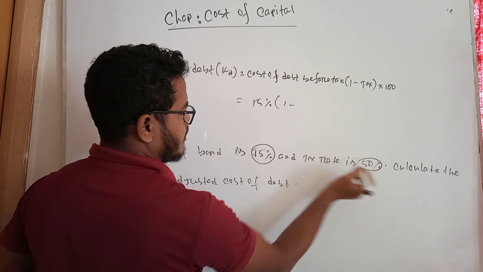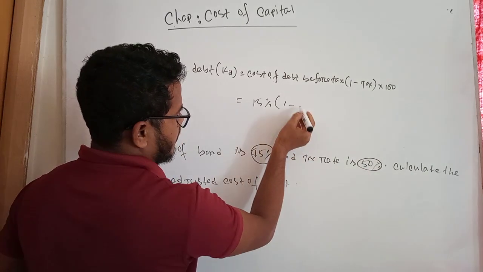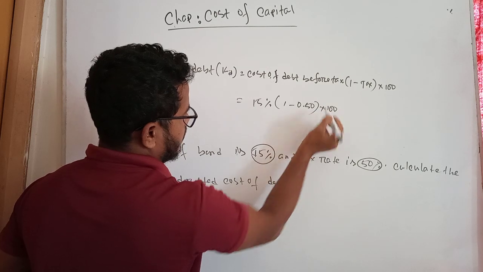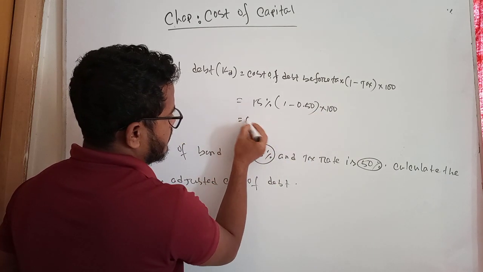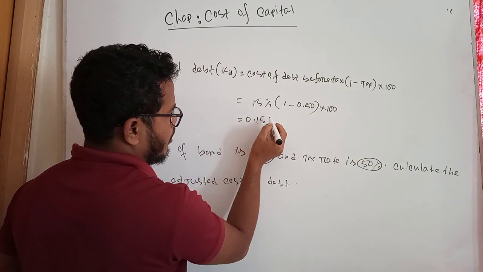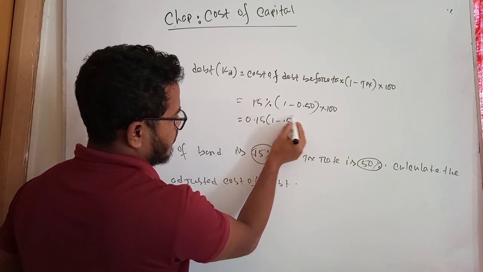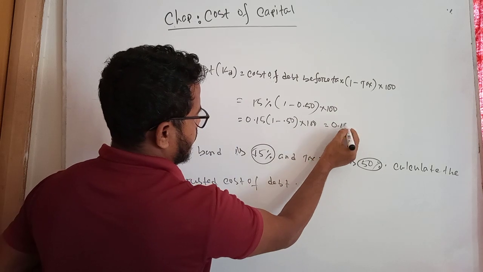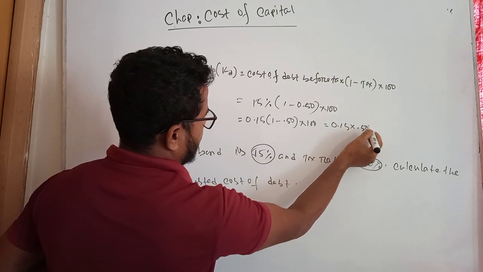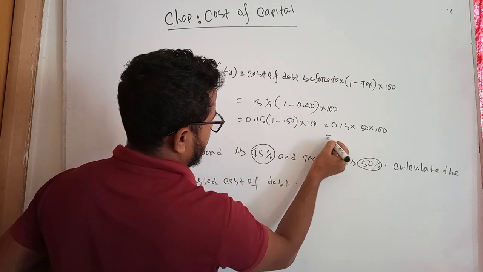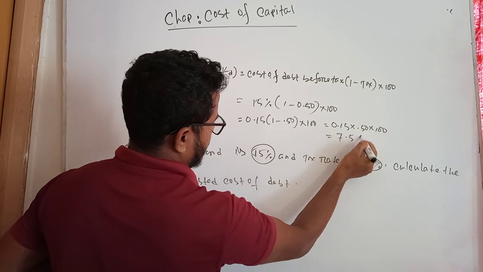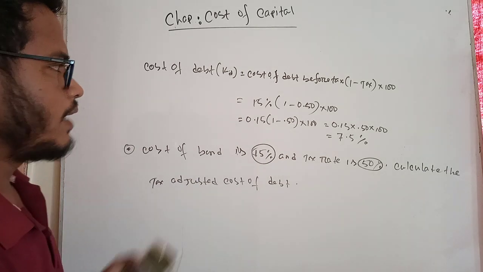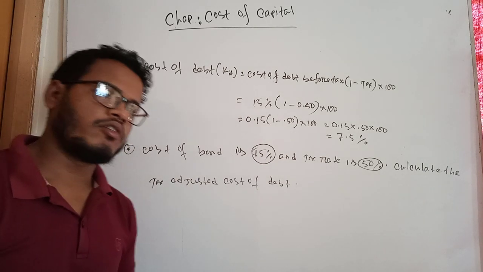Students, here 1 minus tax. Tax is 50%, so 0.50 into 100. 15% is represented by 0.15, into 1 minus 0.50, into 100. You can easily find out 7.5%.